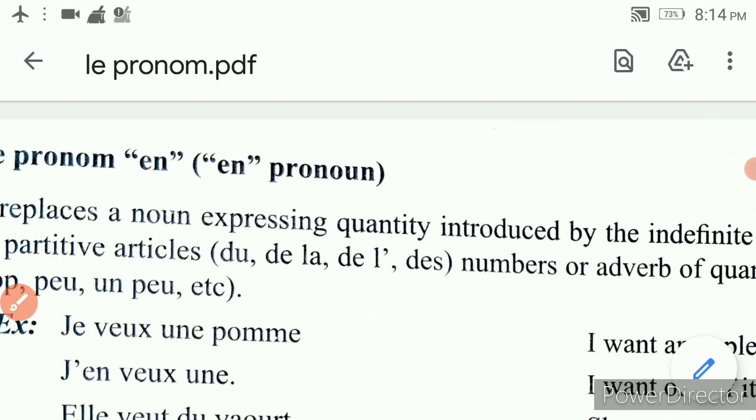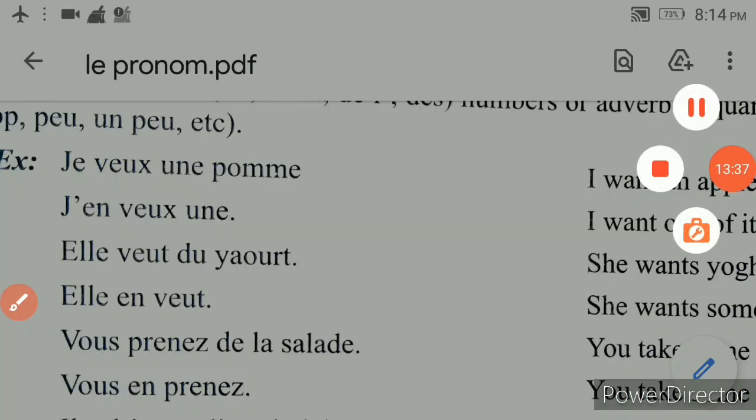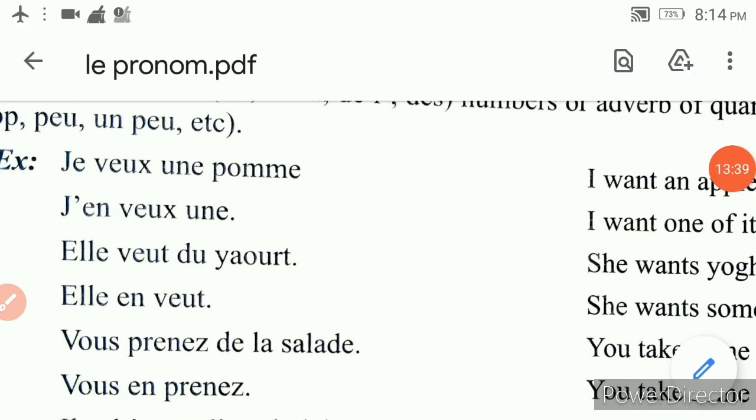Hope you are very thorough with these two exercises given in your book, and all these are examples here. For examples, you can refer to your 4th lesson, page number 42.